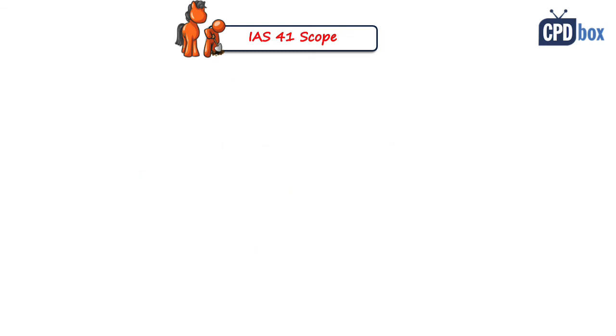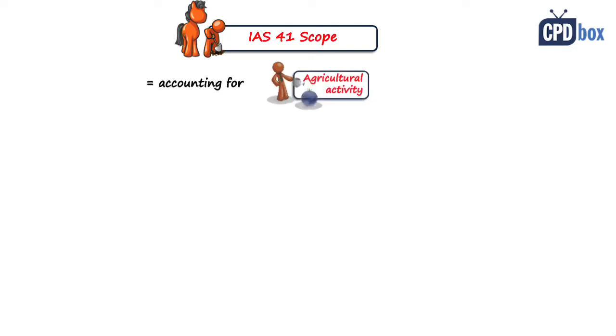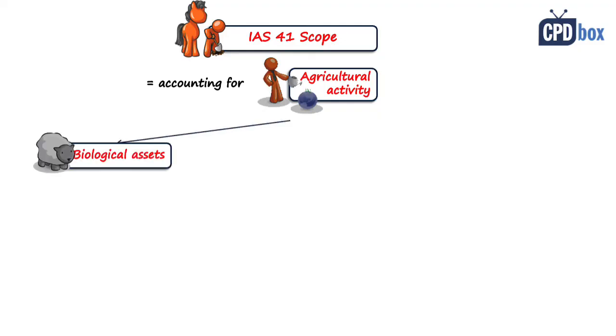So IAS 41 defines all these terms, and then when we know what these items are, IAS 41 sets the rules of how to account for them. More specifically, it deals separately with biological assets involved in the agricultural activity. So if you have some biological asset, some animal not involved in agricultural activity, but you have it for some other purpose, then do not apply IAS 41. Then, except for bearer plants, of course.